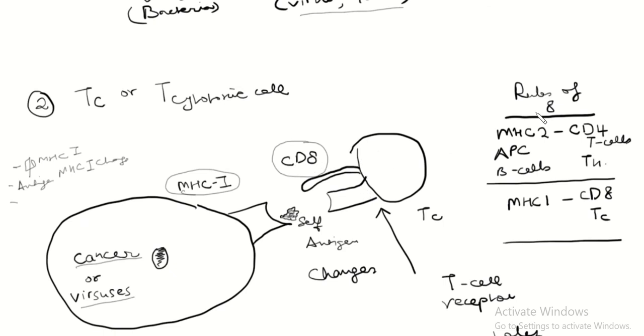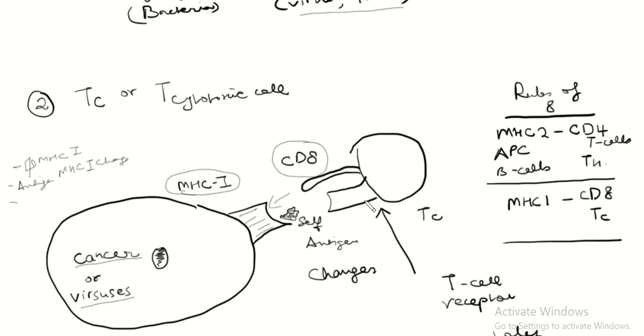So remember the rule of eight, where MHC2 cells, which are the antigen presenting cells, macrophages, dendritic cells, and B cells, attach to CD4 T helper cells. MHC2 connects to CD4, 2 times 4 is 8. Gives us antibodies. That's our goal. Here, MHC1 attaches to CD8 on the T cytotoxic cell. So 1 times 8 is 8. So that's the rule of 8. Okay? But the CD8 fits perfectly here.